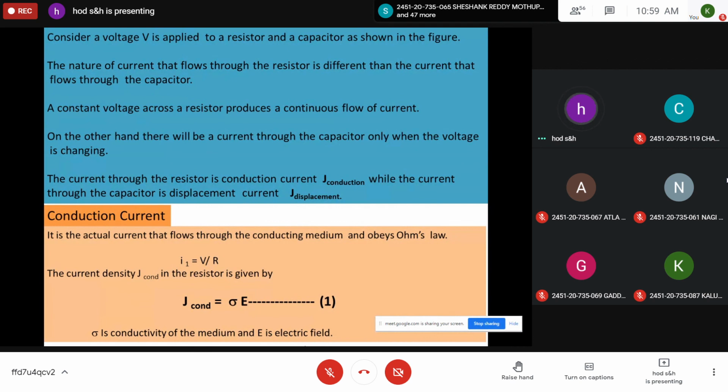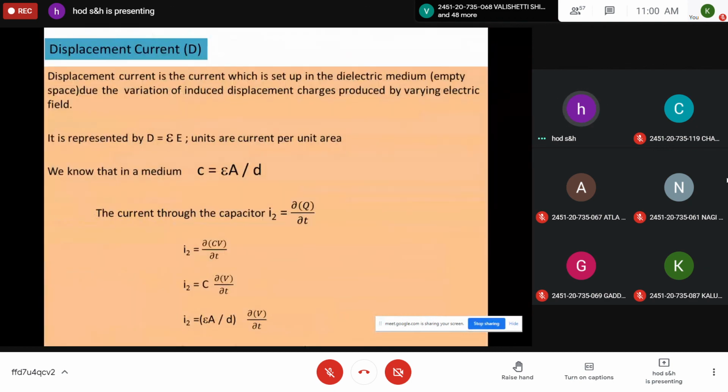The current density J conduction is given by sigma into E, where sigma is the conductivity of the medium and E is the electric field. And you should define displacement current. Displacement current is the current set up in the dielectric medium due to the variation of induced displacement charges produced by varying electric field. So you have to change the voltage, then displacement of charges takes place. Because of that, some current is generated and magnetic fields are present. And this current is called displacement current D, represented by epsilon E.